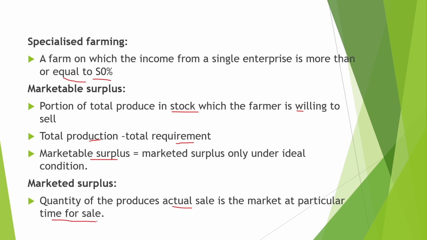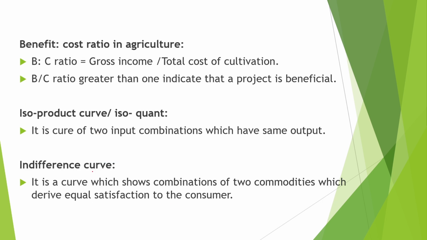Now next is benefit to cost ratio in agriculture. The BC ratio is equal to gross income divided by total cost of cultivation. Whenever this BC ratio is greater than 1, it indicates that the project is beneficial because the gross income is greater than the total cost of cultivation. Next is isoproduct curve or isoquant curve.